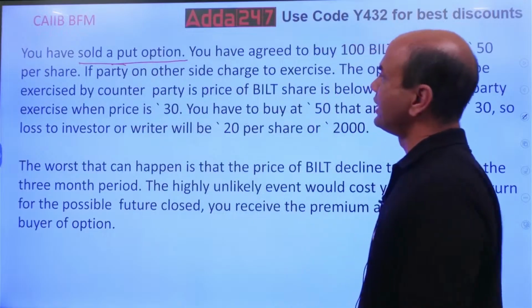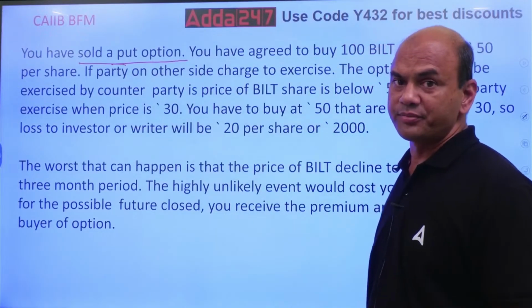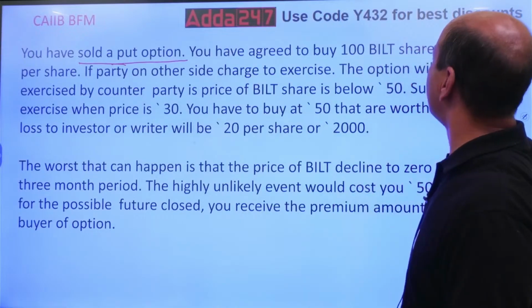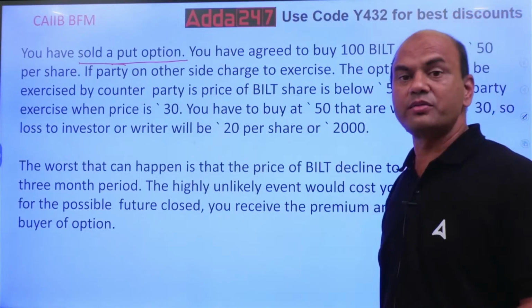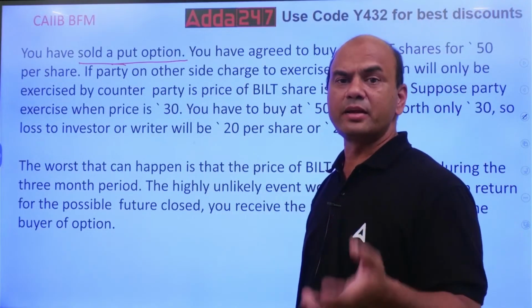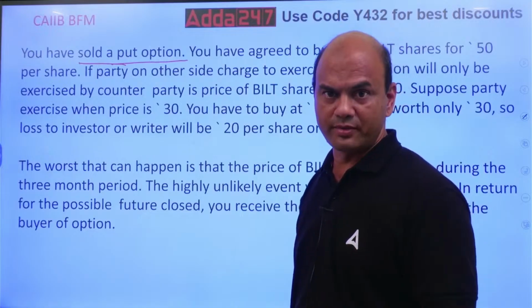You have agreed to buy. See here, what does selling the put option mean? You have agreed to buy 100 build shares for 50 per share. So whenever you are selling, what do you mean by that? That this share price will not go below 50.